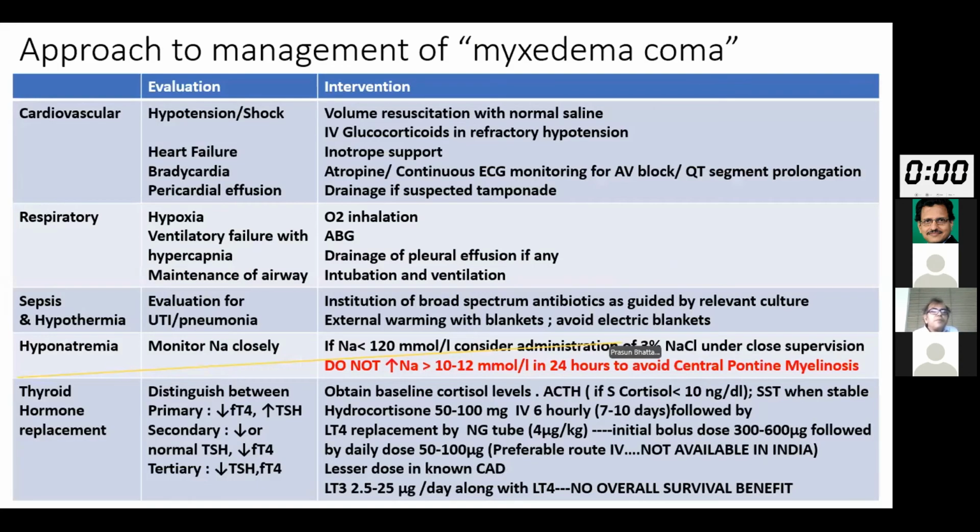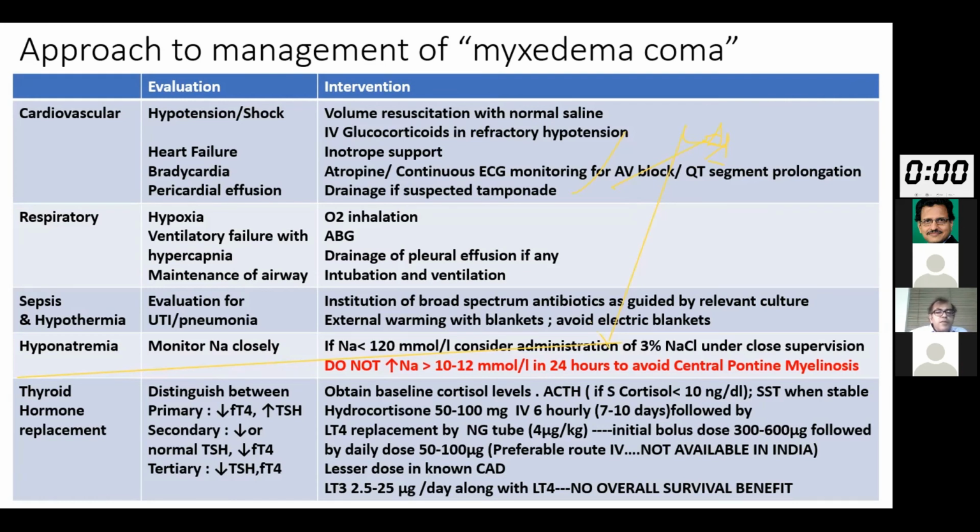So what about the management and prognosis? I will not really take much time. This is essentially symptomatic. For hypotension and shock, you give volume resuscitation with normal saline, and IV glucocorticoids with refractory hypotension. For the heart failure, inotropic support. For the bradycardia, give atropine or give continuous ECG monitoring for AV block and prolongation. For the respiratory, again, you give oxygen inhalation, blood gases, drainage of any pleural effusion, and intubation ventilation as necessary. For sepsis, obviously, the choice of broad-spectrum antibiotics. Hyponatremia, you monitor the sodium closely. If sodium is less than 120, consider administration of 3% normal saline under close supervision.